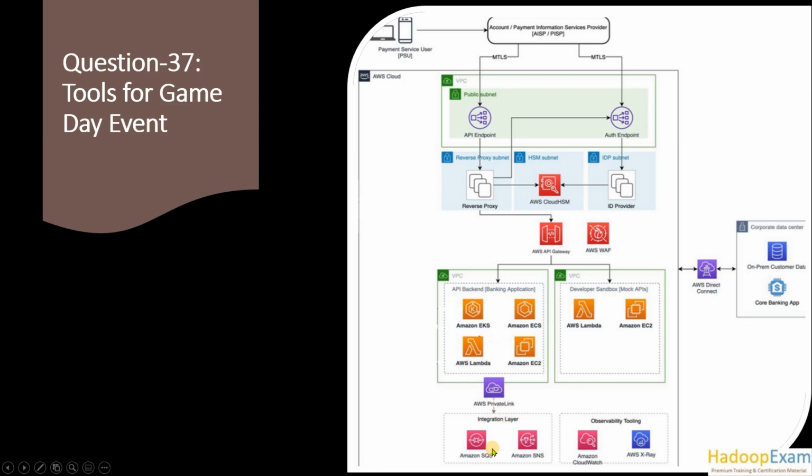You have PrivateLink for the SQS and SNS integration layer. Then observability tools, Amazon CloudWatch and Amazon X-Ray, you are using here. And with your corporate data center, there's an AWS Direct Connect here, and your core banking app is hosted on the corporate data center, and the database is confidential data, so this remains on premises. And this is your web infrastructure. How do you get connected? Basically this is your reference architecture.